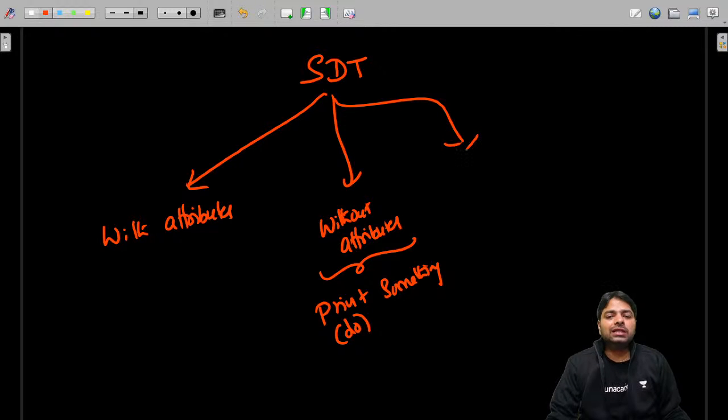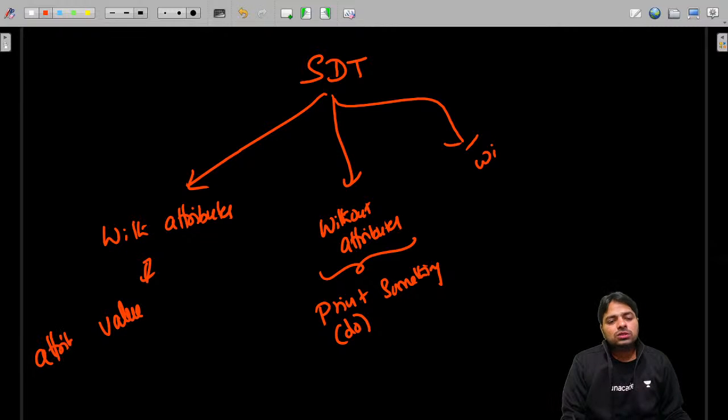And there are others with attributes, where the attribute value will mostly be computed at the root, purely based on attributes.